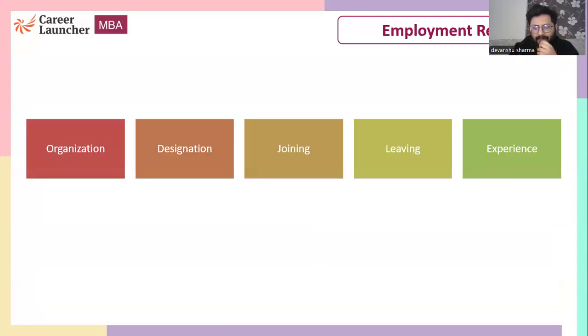Employment record. There is one very important thing. A lot of students ask me whether this particular duration will be considered as work experience or not. Just remember that for work experience, there are a few things which are of utmost importance. The first thing is that it should be after your graduation. Second, that it should be full time. Third, it should be paid. These are the three things which are required for it to be considered as work experience.